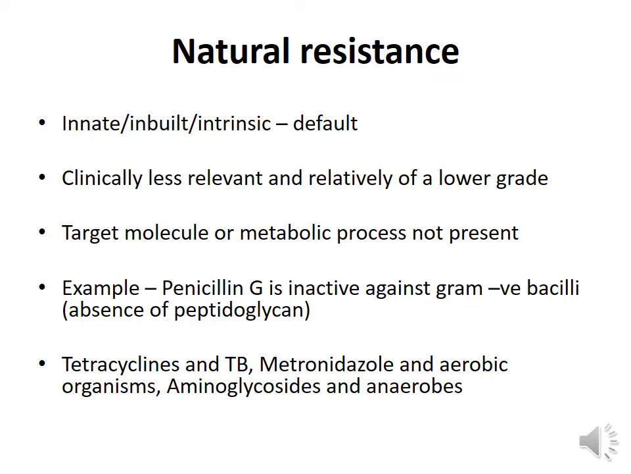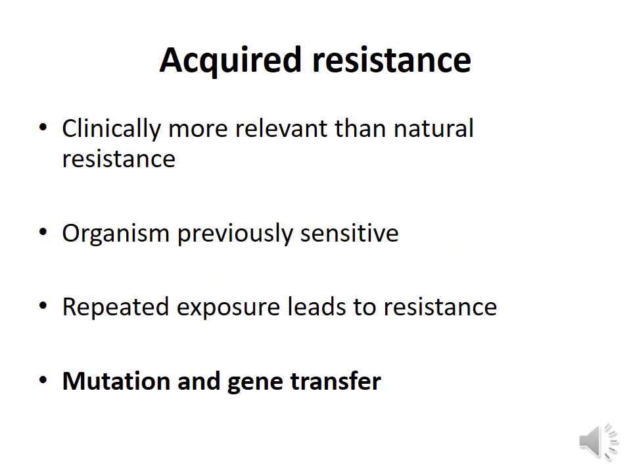Now, the same explanation can be given as to why penicillin G is non-toxic to human cells. Human cell wall does not contain peptidoglycan. That is why penicillin G is selectively toxic to the microbial organisms. Other examples are tubercle bacilli are resistant to the action of tetracyclines. Aerobic organisms do not respond to metronidazole. Anaerobic organisms are insensitive to the action of aminoglycosides.